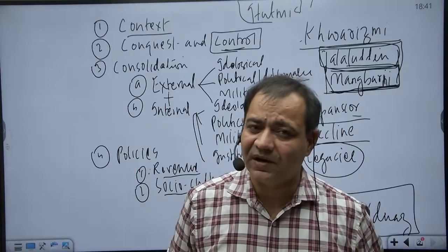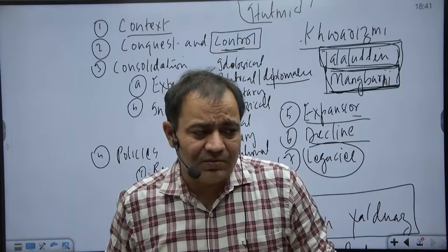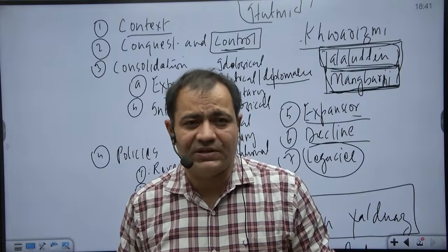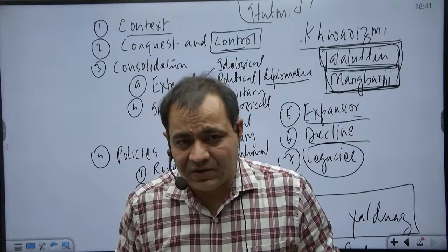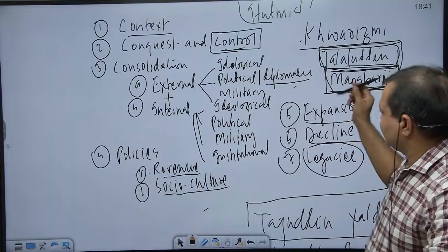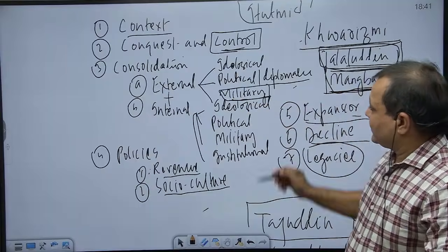So Jalaluddin Mangbarni too had been a ruler or diplomat. He understood the message. He did not come to India, and this way he avoided, through his diplomacy, the invasion of Changiz Khan. That was part of his diplomatic consolidation. Externally, military consolidation was very important.